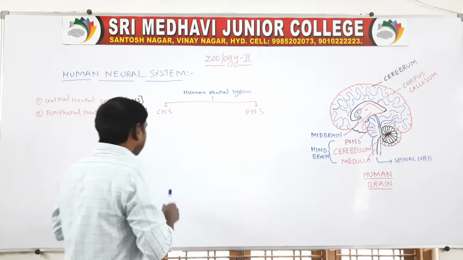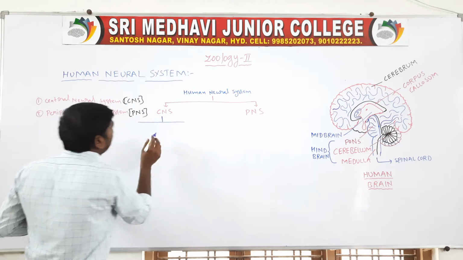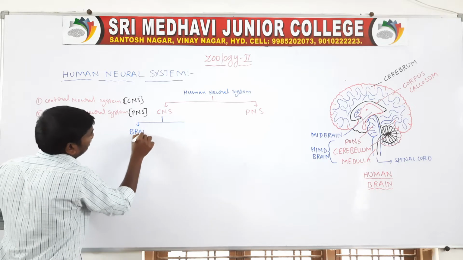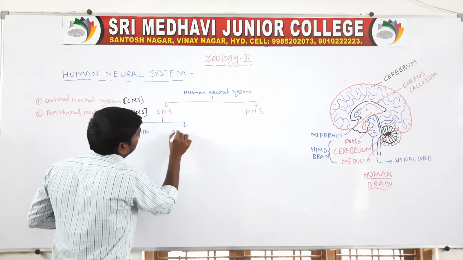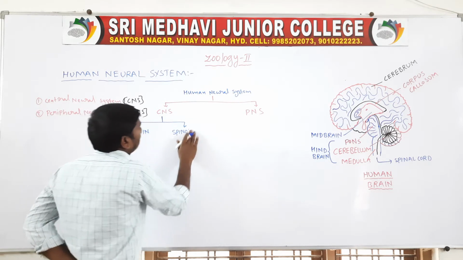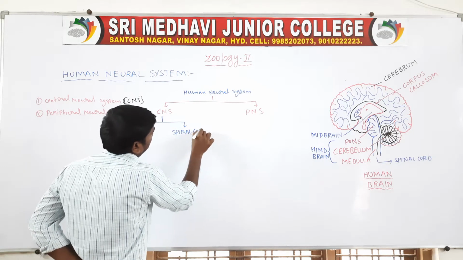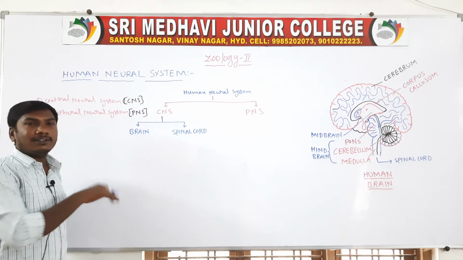The central neural system consists of the brain and spinal cord.